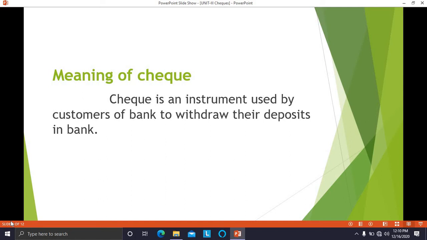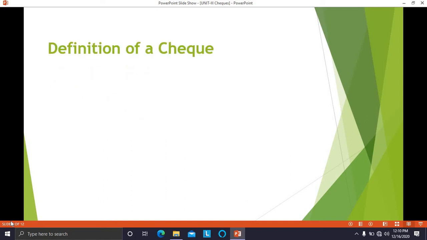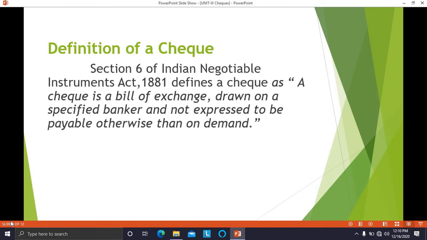Now we'll discuss the definition of check. So Section 6 of the Indian Negotiable Instruments Act 1881 defines a check. How does it define a check? It says that a check is a bill of exchange drawn on a specified banker and not expressed to be payable otherwise than on demand.